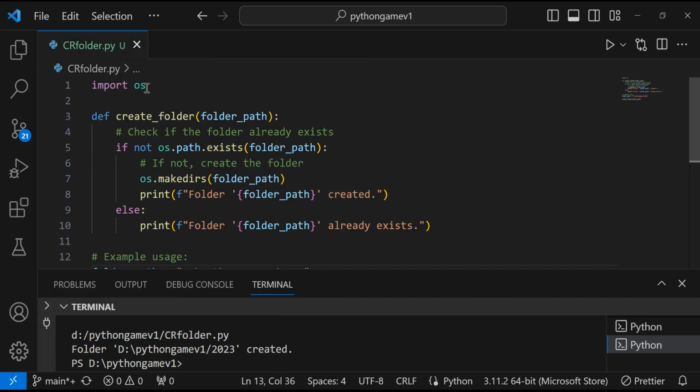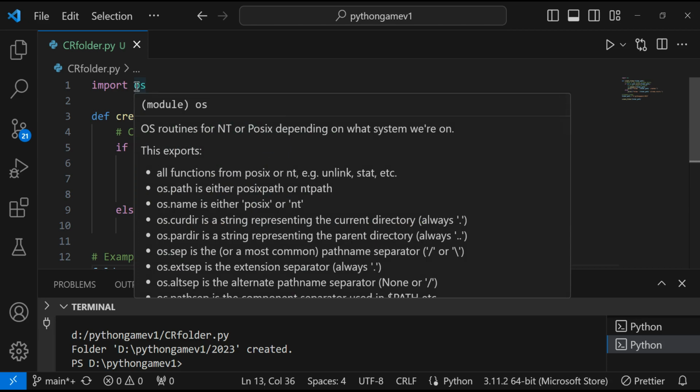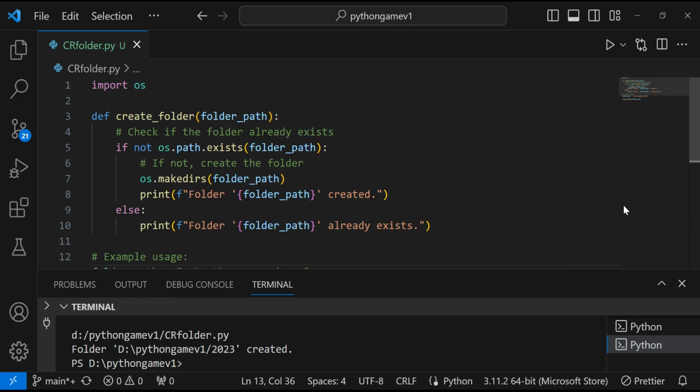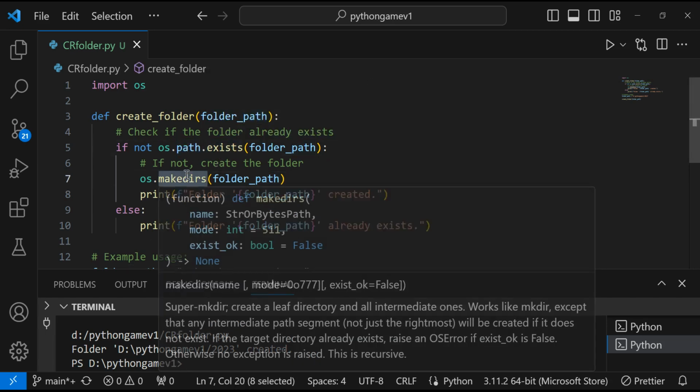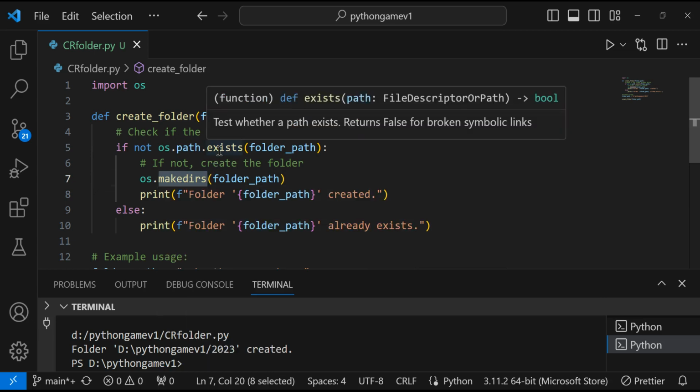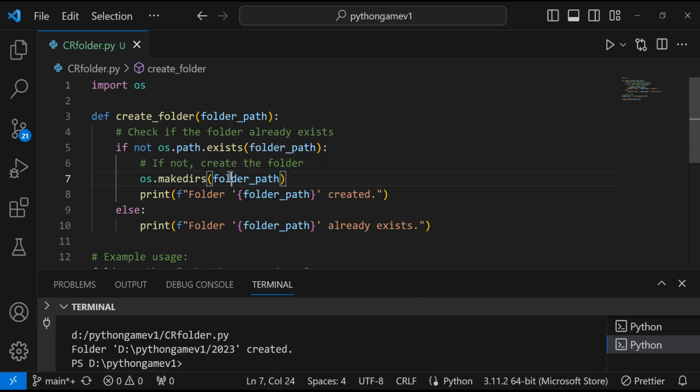So this OS module is so helpful for handling this kind of situation. There are a lot of functions like os.path, os.name, os.getcwd. A lot of things are there inside this module. So now we are a little familiar with the OS module. Whenever handling files and folders, we can use this module. There is nothing else here. We are just checking path.exists and just making os.makedirs. This will create a folder as mentioned.